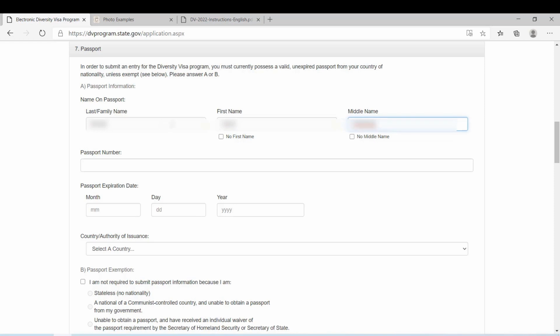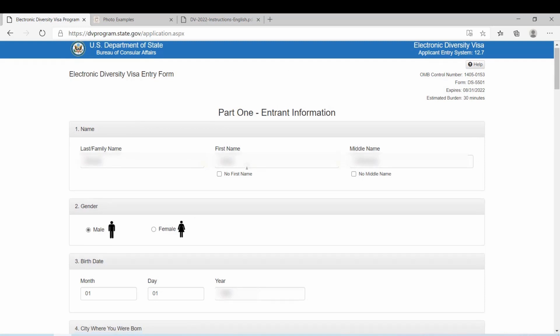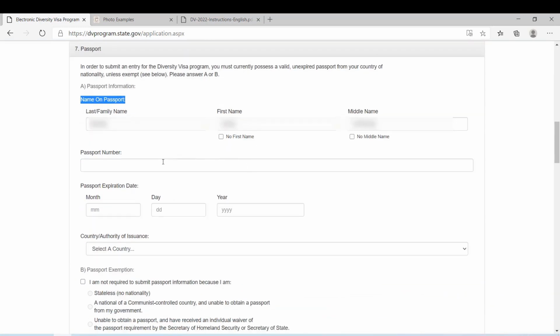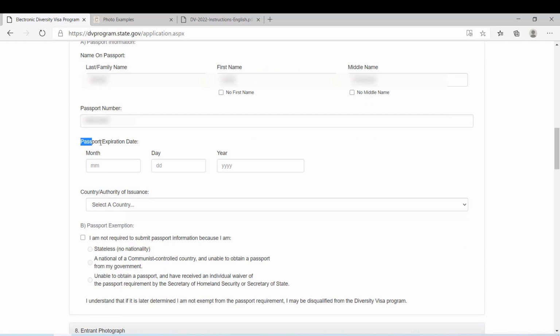Alright, so basically your passport name and your legal name should be the same, technically. And here you need to enter your passport number. So I'm going to enter my passport number, and here you need to enter your passport expiration date. Be careful when you enter your passport expiration date, because sometimes in your passport the month and date are backward, or whatever the order that it's written in your passport. So here first you need to type the month.